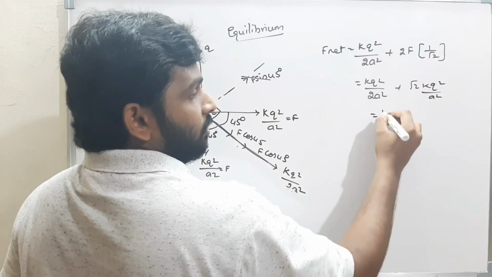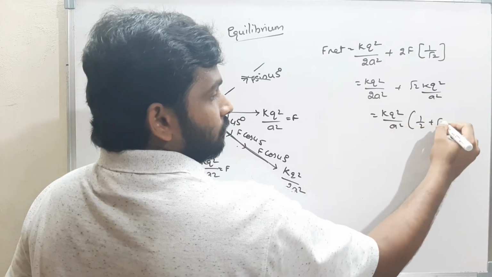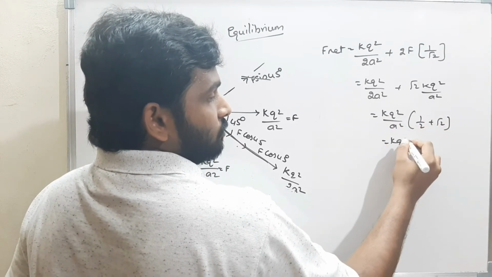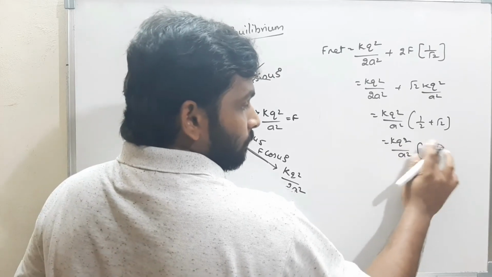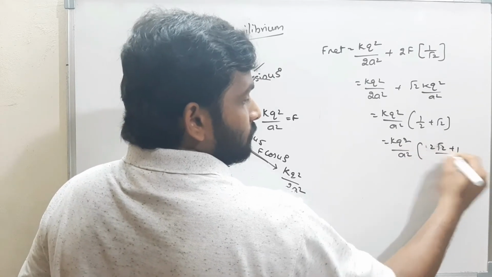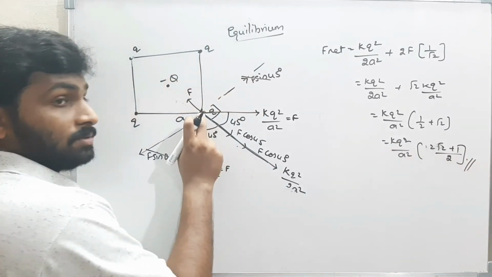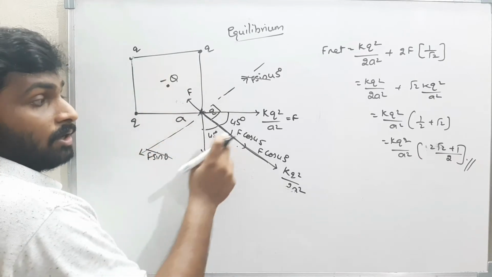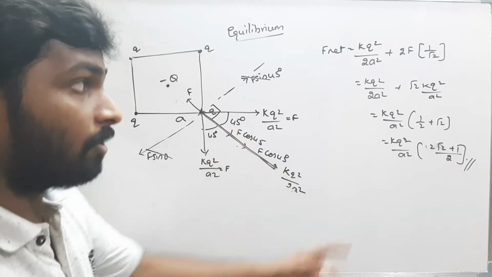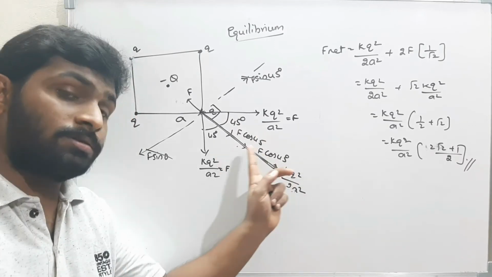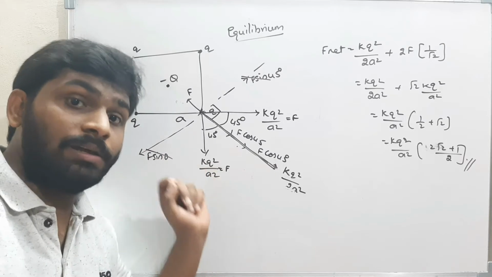If I take KQ square by A square common, it is root 2 plus 1 by 2, that is KQ square by A square times (2 root 2 plus 1) by 2. That is the net force acting on one charge because of the remaining 3 charges, along this direction. If you want to know how I resolve these components, please see my previous video, where I explained clearly.